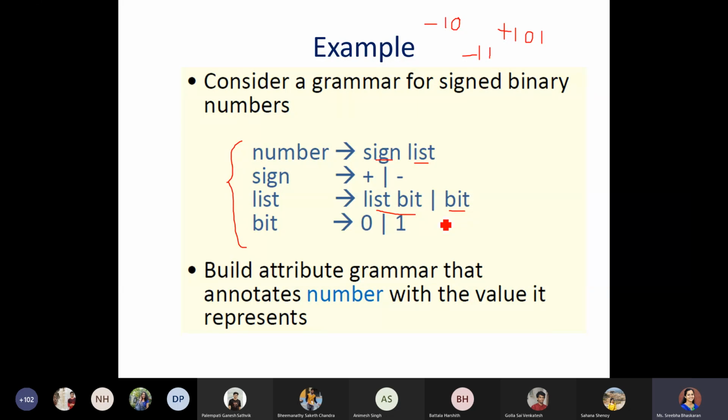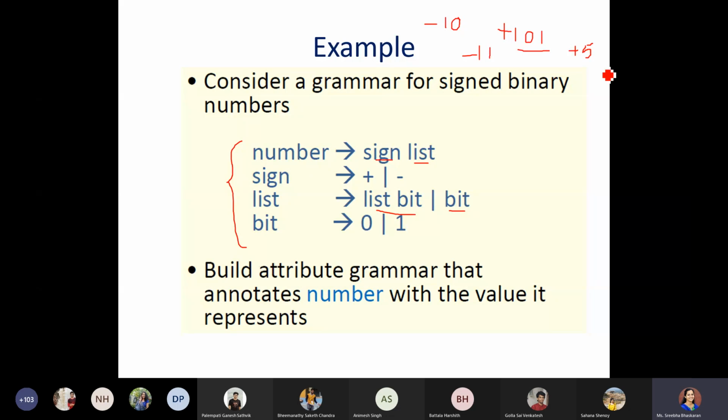Right now, for evaluation purposes, I am just converting the binary number to a decimal number representation. If you write this as positive 101, I am expecting the result to be +5. So evaluating means I am just converting the binary number to a decimal number. For doing this, I have to make use of some attributes, which means I have to apply some calculation.